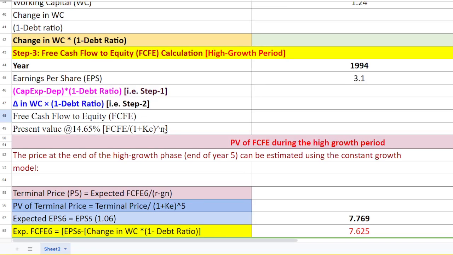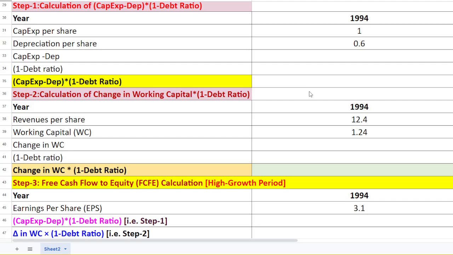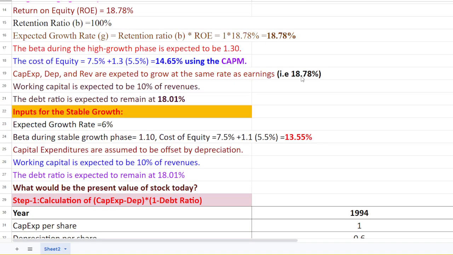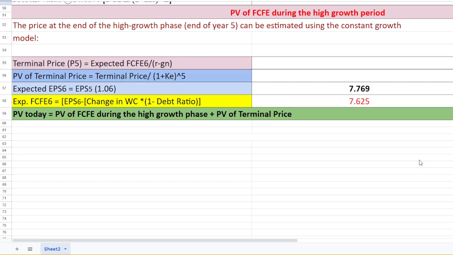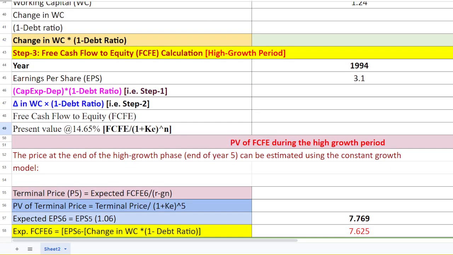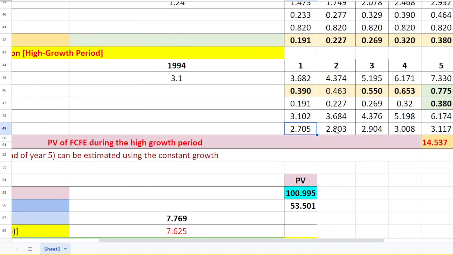Now what about the present value, the discounted value of the free cash flow to equity? You need to understand this equation: the free cash flow to equity divided by 1 plus cost of equity capital, whole to the power n. In this case, this is our free cash flow to equity value, C48, divided by 1 plus our cost of equity capital during the growth period, which is 14.65. You are going to use that same value, and respectively I will do it for the second, third, fourth, and fifth years.